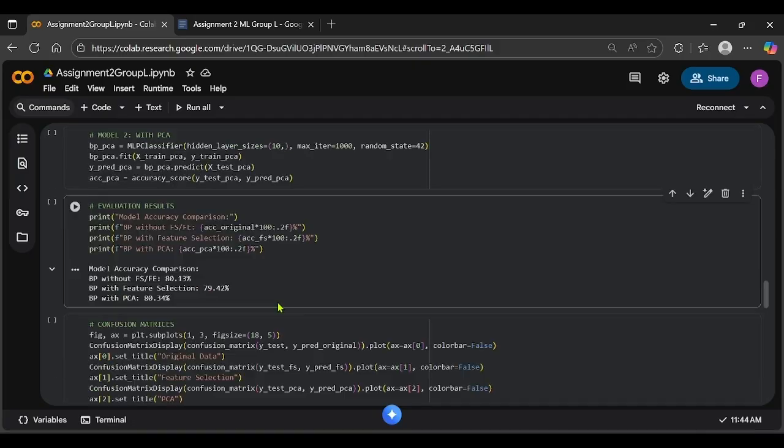Okay, next for the evaluation results. The result shows that the original model without any feature selection or extraction achieved 80.13% of accuracy. Meanwhile, the model with feature selection had 79.42%, slightly lower due to fewer features. And the model with PCA achieved 80.34%, which is the highest among all three. This shows that PCA helped improve the performance slightly by reducing noise and focusing on the most informative components.